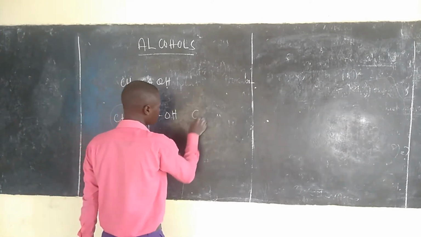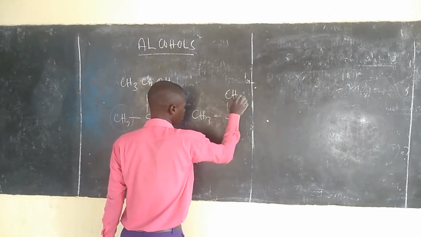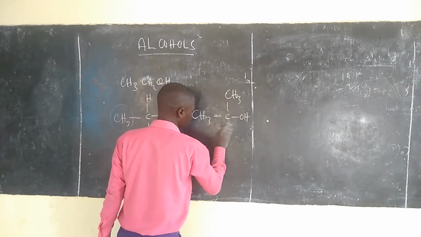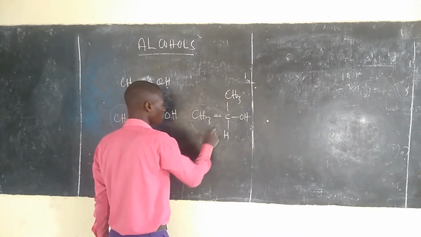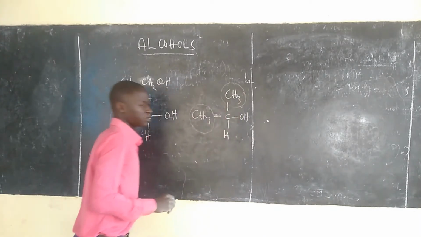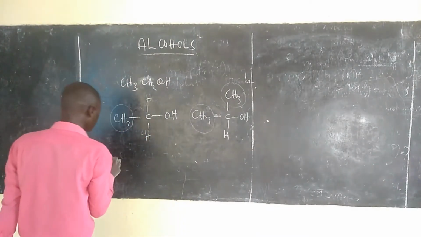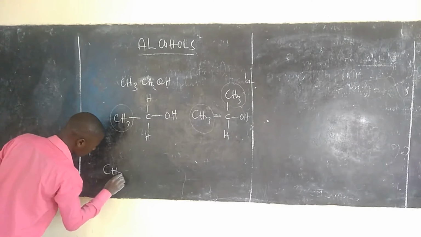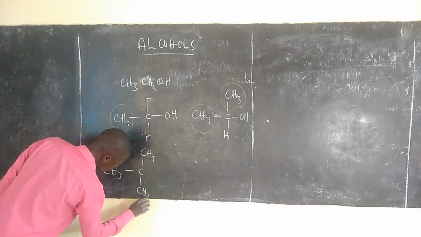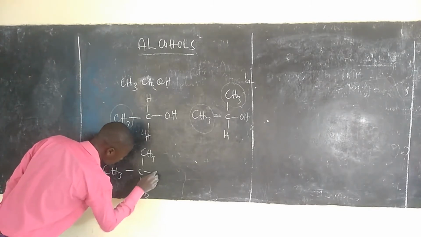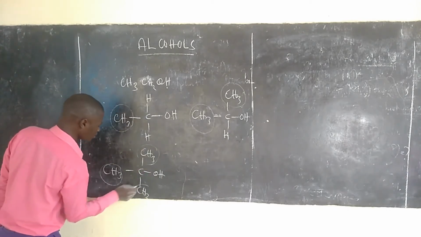But for example, if we have CH3, C, then CH3, OH, then you have H here, the carbon with the hydroxyl group has two alkyl groups. Here it doesn't matter how big the alkyl groups are, but there are two. But also if you have CH3, C, CH3, CH3, then OH, that is alkyl group one, two, three.